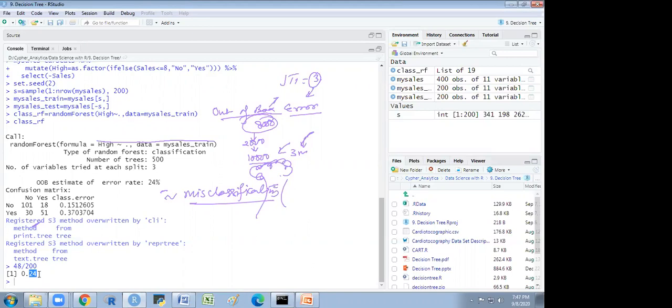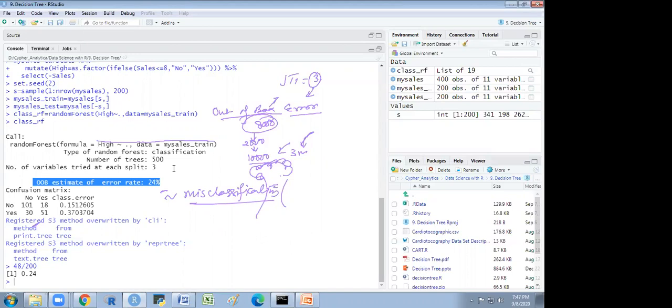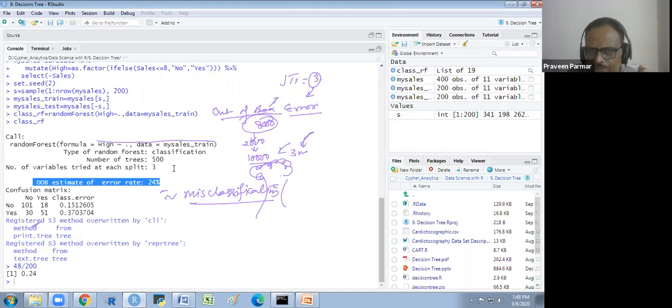So in the random forest, we don't say misclassification error. We say out of bag error. Terminology has changed now. The calculation is the same, the method is the same to calculate the OOB and the misclassification error.